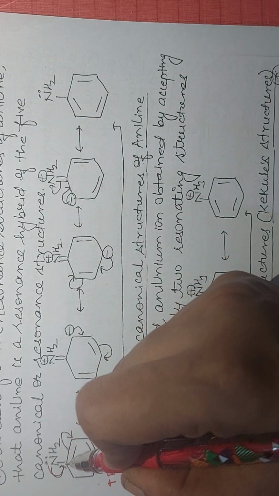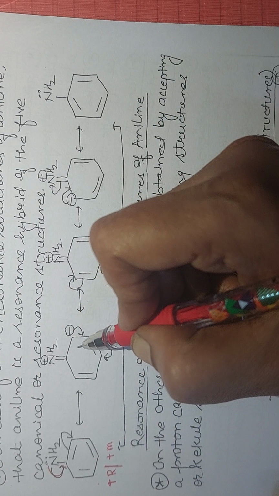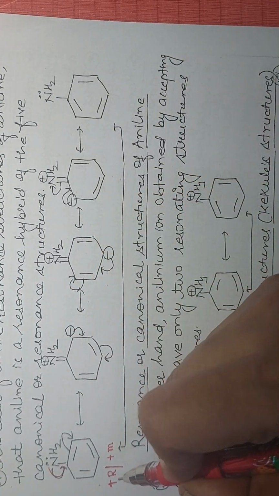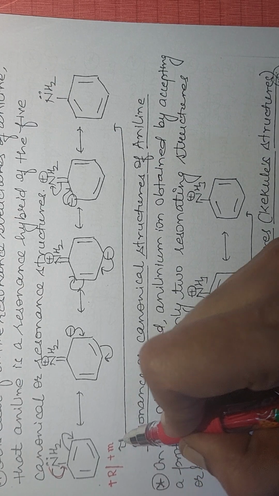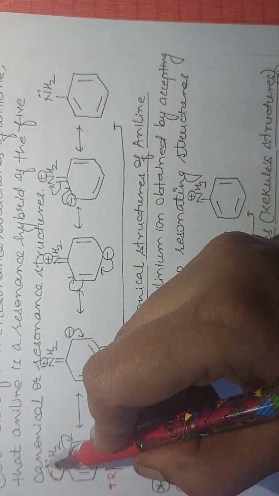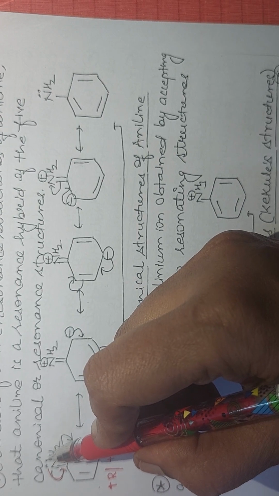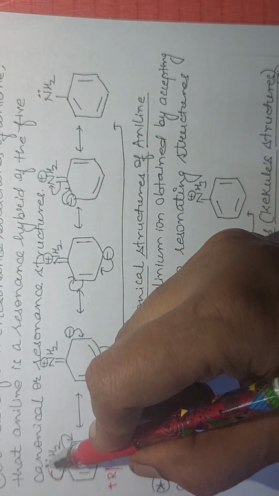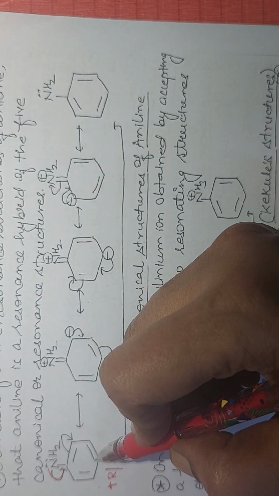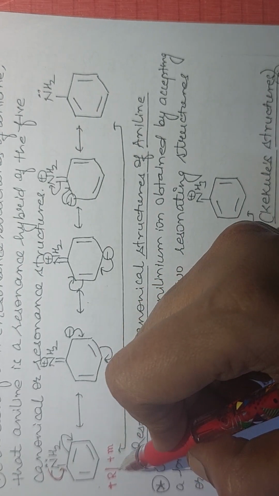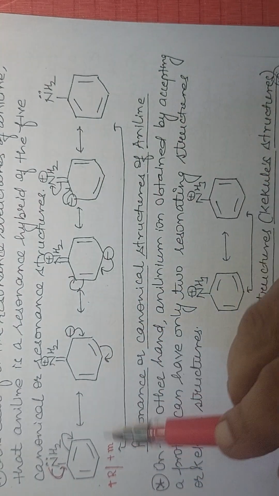These electrons are traveling towards the benzene ring because of the electron withdrawing effect of the benzene ring, and that is known as the plus R effect or mesomeric effect. The migration of the unshared pair of electrons from the nitrogen atom of the group towards the benzene ring conjugated system is called the plus R effect or mesomeric effect.